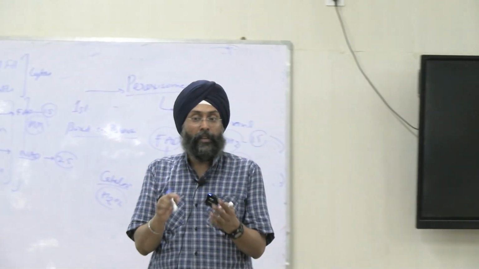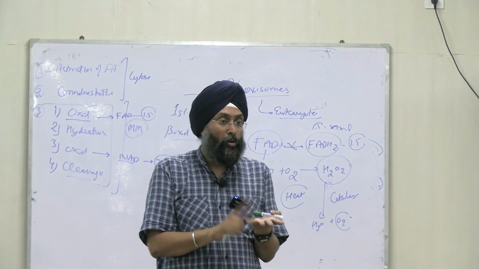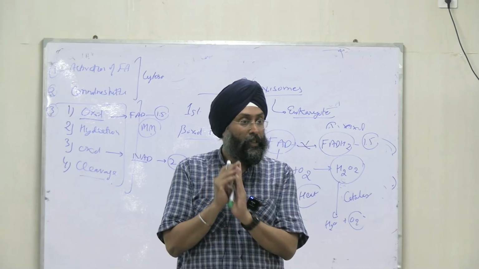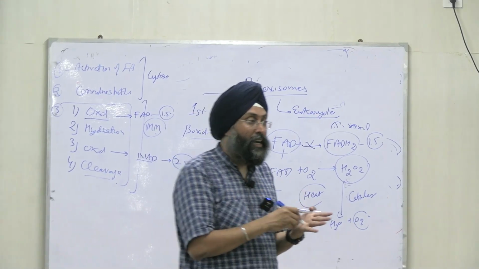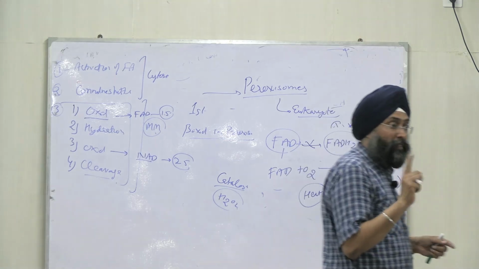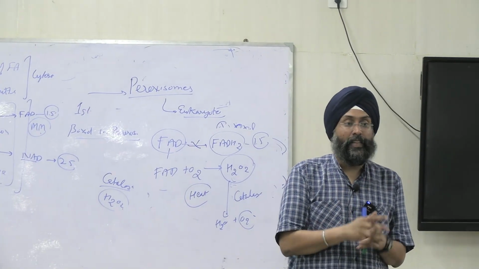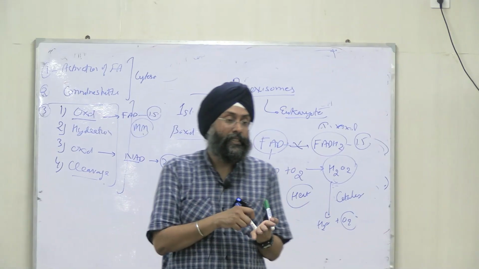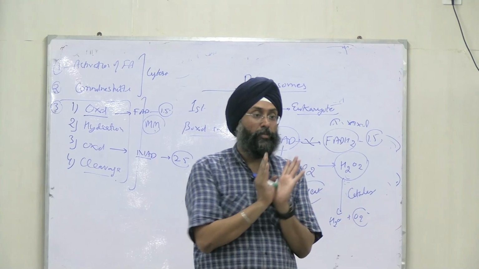The 3 carbon will be methane, ethane, propane. Propionyl-CoA will be formed, 3 carbon propionyl-CoA. Then how will it be metabolized? Via succinyl-CoA, and succinyl-CoA enters the TCA cycle, right? Now after that, these are fatty acids which don't contain any double bond. Now coming on to unsaturated fatty acids that contain double bonds. What will happen in case of unsaturated fatty acid? The double bonds will be broken down, and then finally beta oxidation will proceed.